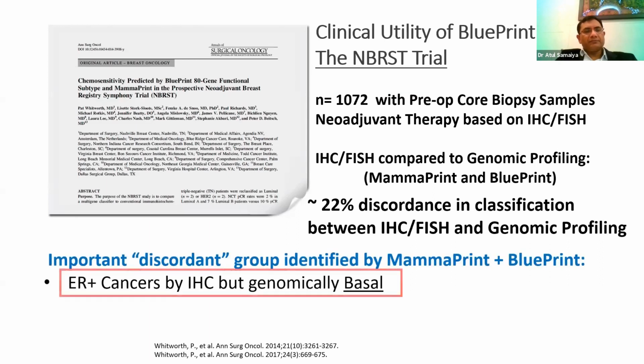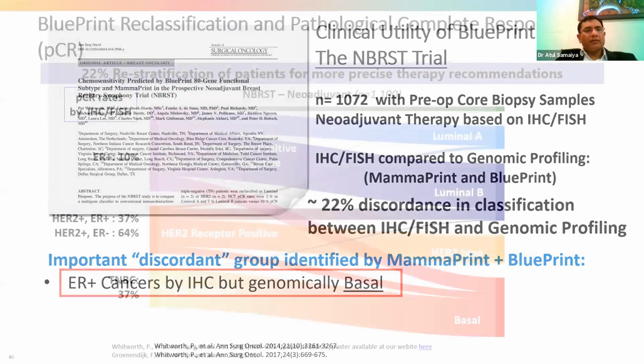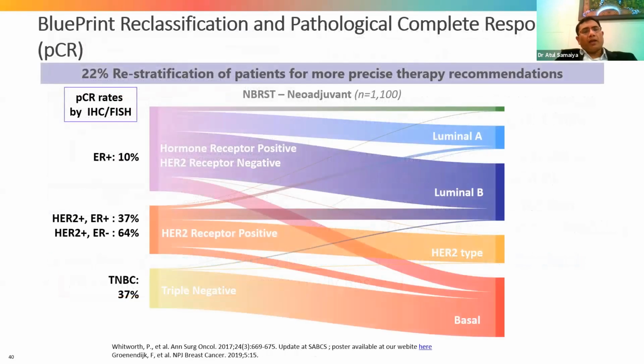Based on IHC and FISH, the tumors are luminal A, luminal B, HER2 type, or TNBC. But if you define them with BluePrint, a small percentage of the luminal type patients can go to basal type.